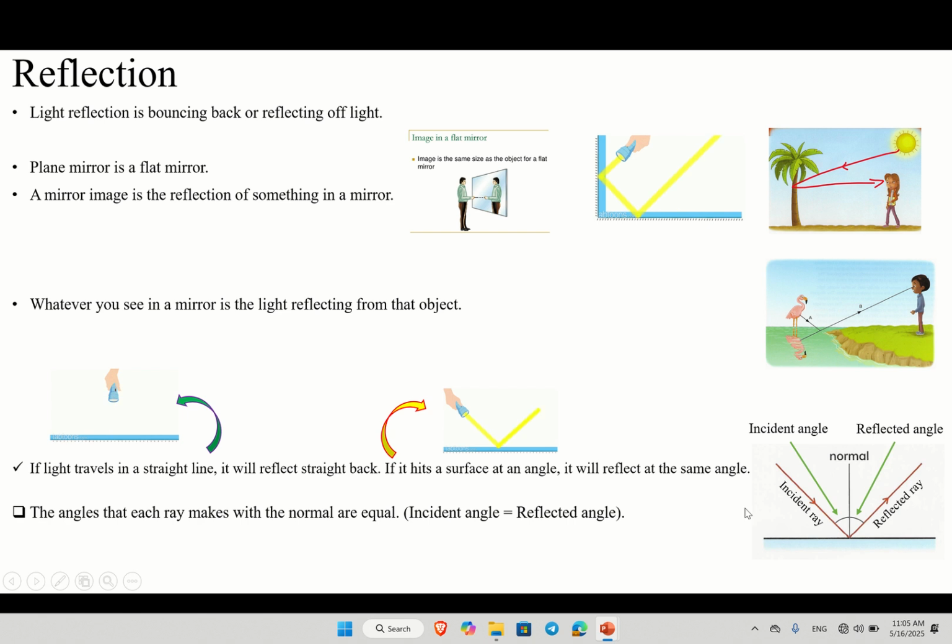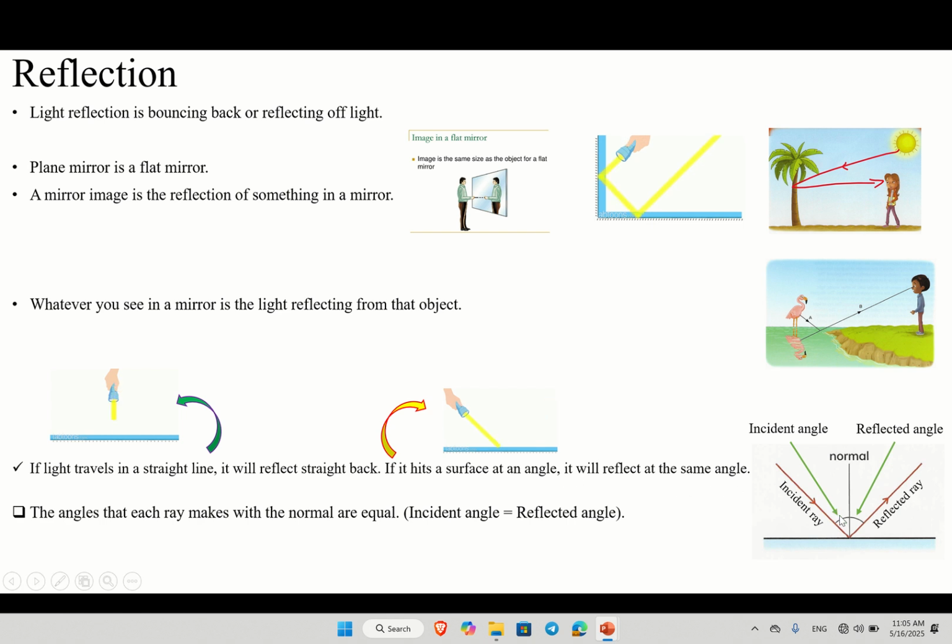These two spaces. But you have to know something else here. When the light travels in a straight line, it will reflect straight back. Look at this part. When you send the light straight, it's going to come back straight. And also, if it hits the surface at an angle, whatever, 25, 20, 30, 35, it will reflect at that same angle.